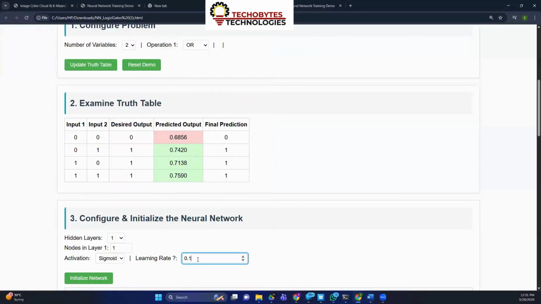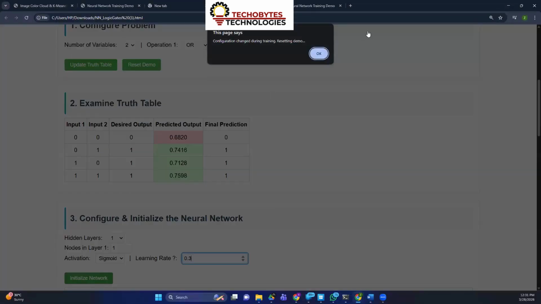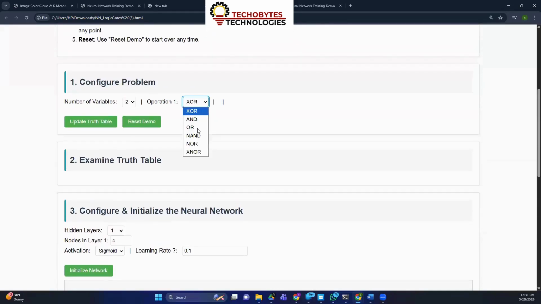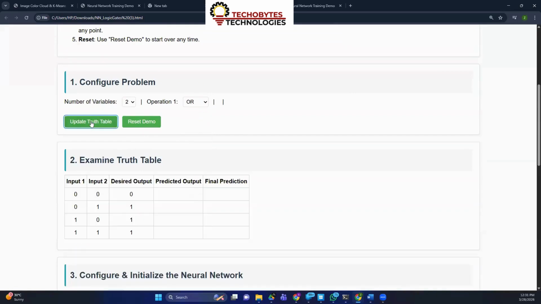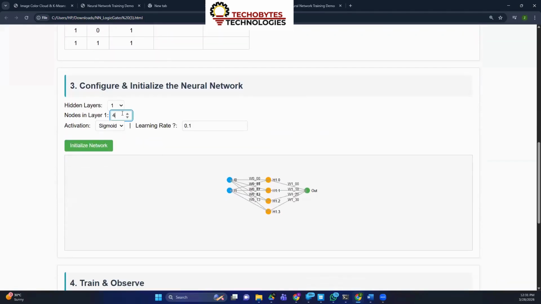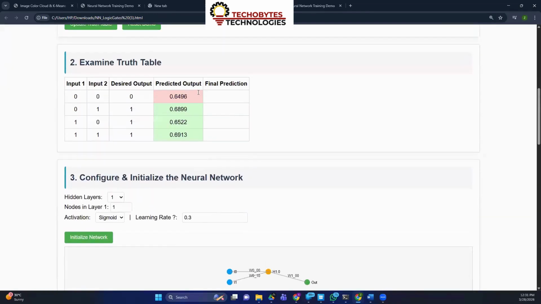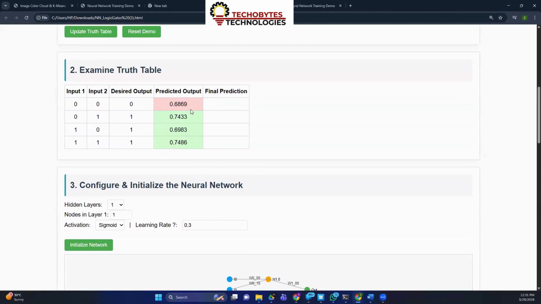Now let's make it interesting, make it 0.3 so that this happens much faster. Okay, let's go back here, choose an OR gate, update your truth table, choose the number of nodes to be only 1 for now, change your learning rate to 0.3, initialize your network, train your model. Now you see the pace at which it is running. It is running much faster because the learning rate is very high.